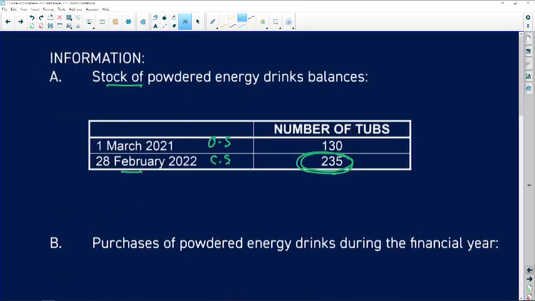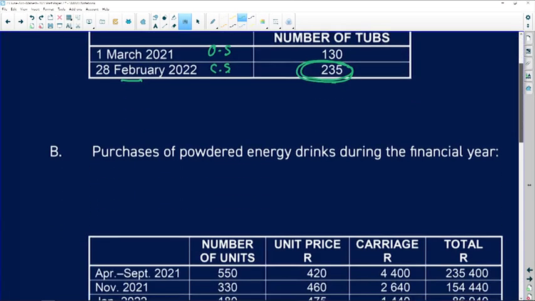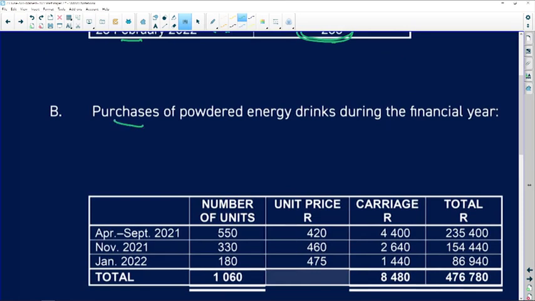Right, so back to our information, and there's purchases. Okay, so we bought April to September, in November and Jan, and obviously January is our latest purchase. So in Jan, the number of tubs that we bought were 180, the unit price 475, carriage has been included in this, and here's the total value.